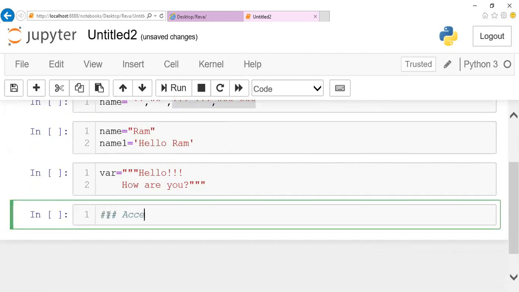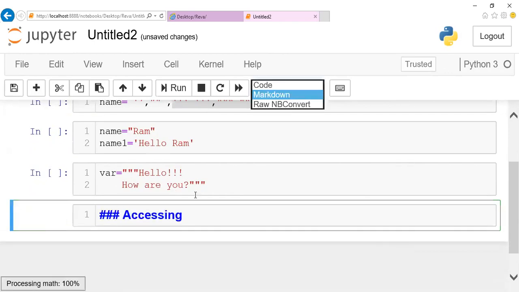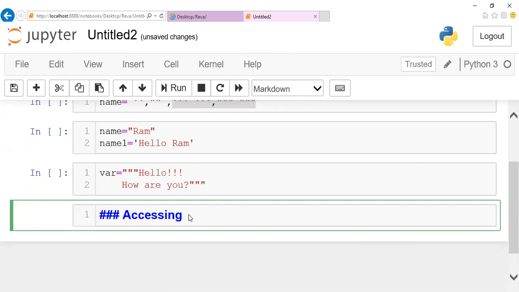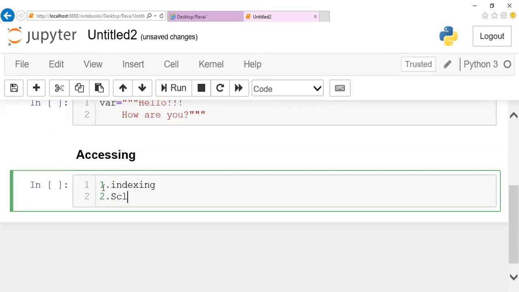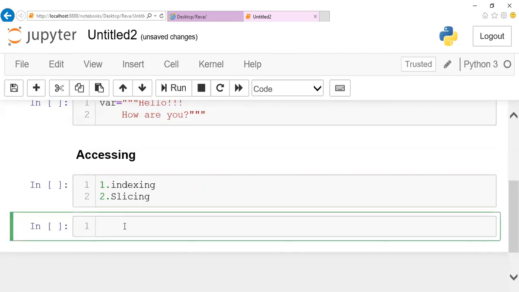How to access your string? Accessing a string can be done by using two approaches. The first approach is indexing and the next approach is slicing. These are the two approaches available for accessing a string. First we'll move on to indexing. Indexing is classified into two types: one is positive indexing and the other is negative indexing.